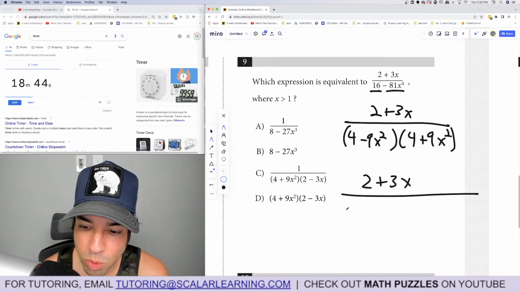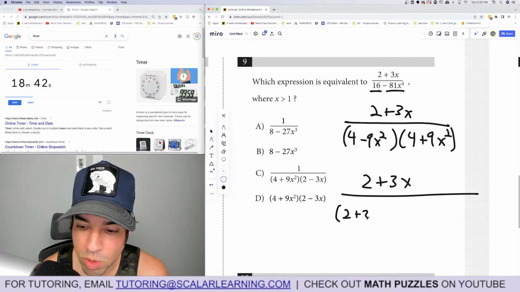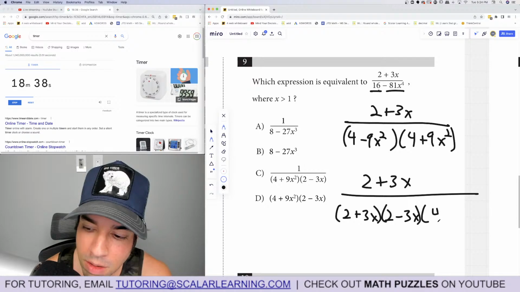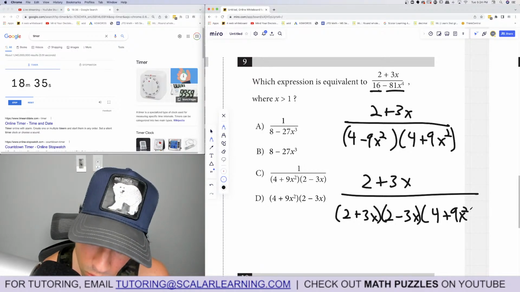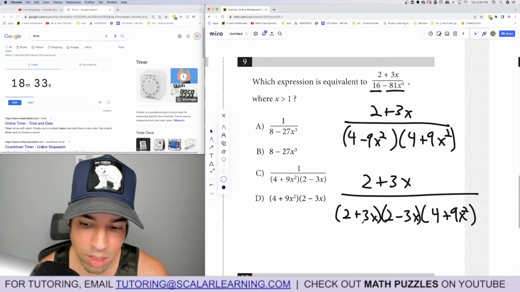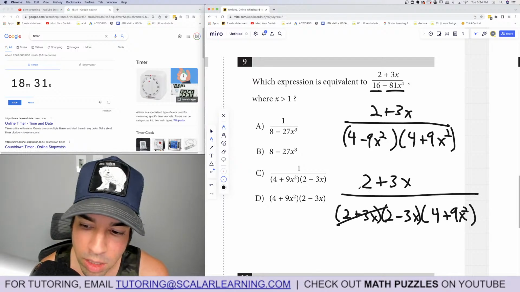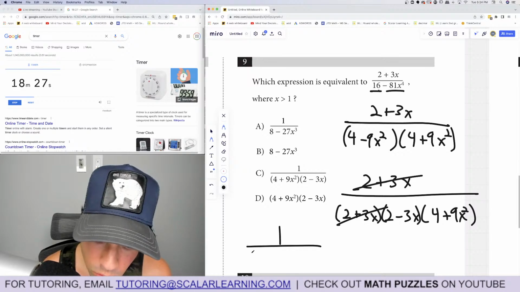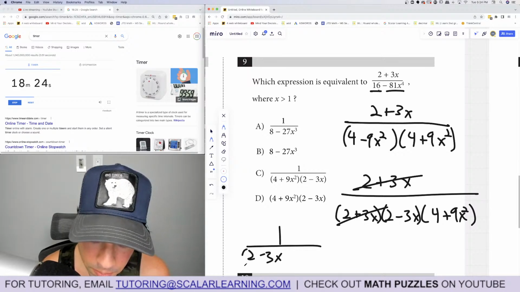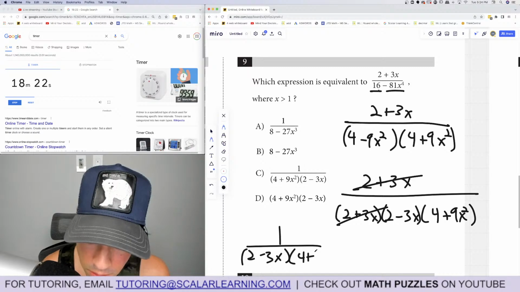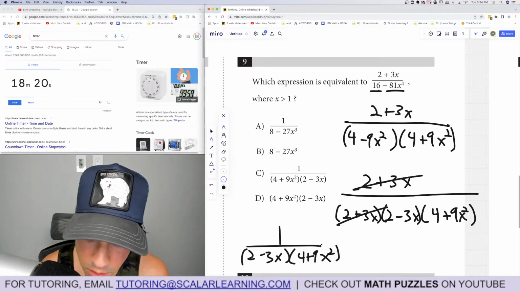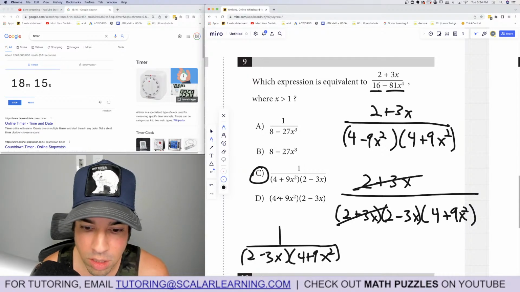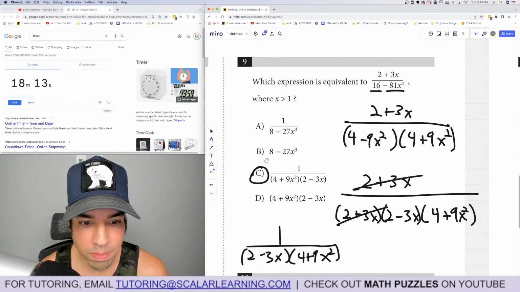Okay, so that's again the square root of the difference of squares: 2 plus 3x, 2 minus 3x. And see, by blindly factoring when you see something like this, things just happen. Look at this, these two cancel out, right? So now I'm left with 1 over 2 minus 3x times 4 plus 9x squared, which is this one, C. This one just doesn't have the 1 over it, so that's it.